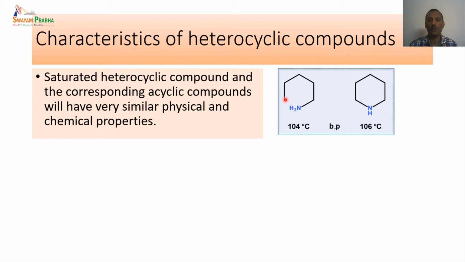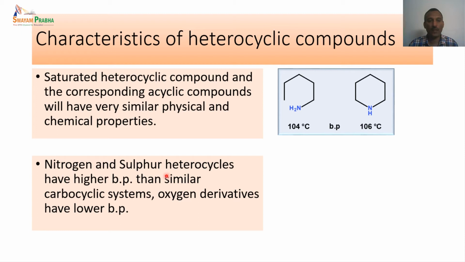If you look at the number of carbons, 1, 2, 3, 4, 5, a 5 carbon unit with one heteroatom. This is also a 5 carbon unit with one heteroatom. Whether it is an open chain system or a cyclic system, they have comparatively similar boiling points. So when we say saturated, because these two are both saturated systems, the saturated heterocyclic compounds have very similar physical properties.